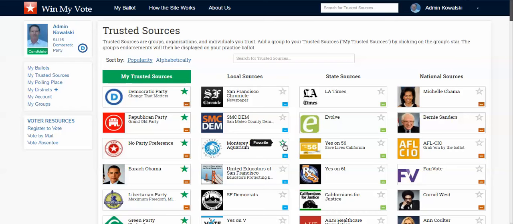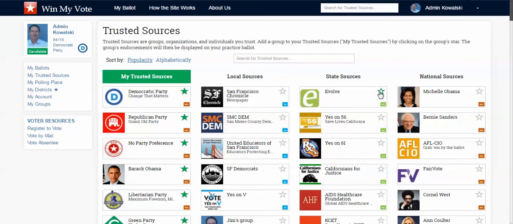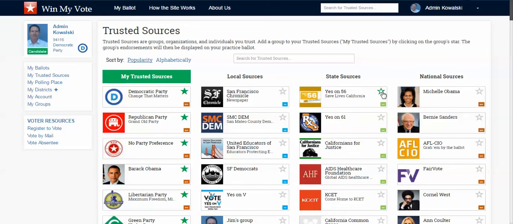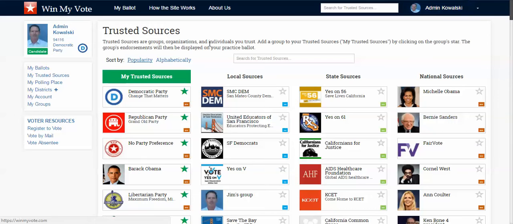Here's the Monterey Bay Aquarium, so I want to see what they have to say about a possible proposition or candidate, and then the LA Times, and I actually follow Evolve, so I like them, and the San Francisco Chronicle as well. Now if I was a member of, say, the AFL-CIO, then I would obviously click on them as well, and I can talk with groups individually about how once you form a group page, how you can reach out to your members and have them just click through and they'll get a ballot with you as a trusted source on it automatically.